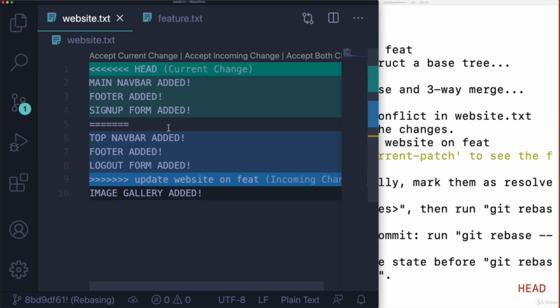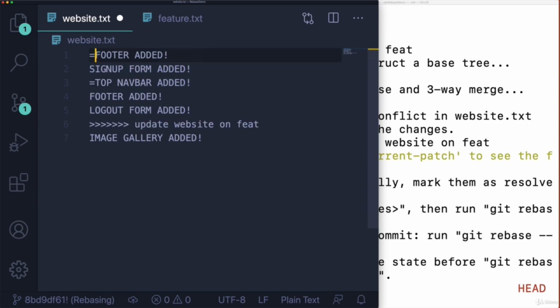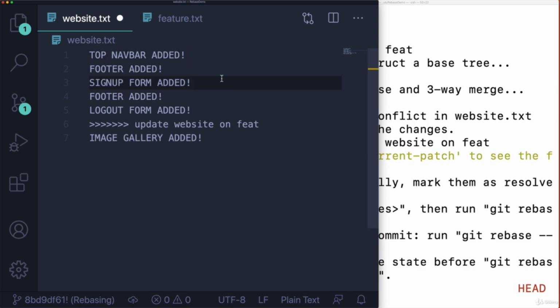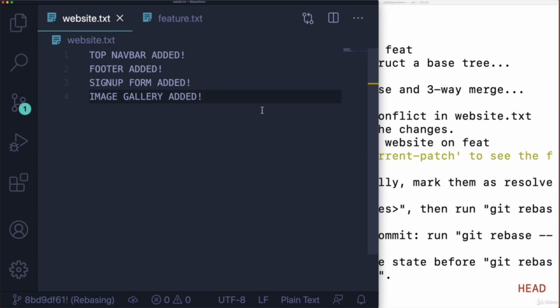So what should I do here? Let's say I want top navbar, but I want sign up form. I can just do this manually. I'll get rid of that. I don't want main navbar, I want top navbar. So I can just manually reconfigure. I'm combining from two branches. I could have just gone with one or the other, and often that's what you do. But in this case, I'm going to manually combine them. So footer, and then I want sign up form. Okay? And then image gallery as well. That's kind of a messy way of resolving it, but that is the new version of this file that I want.